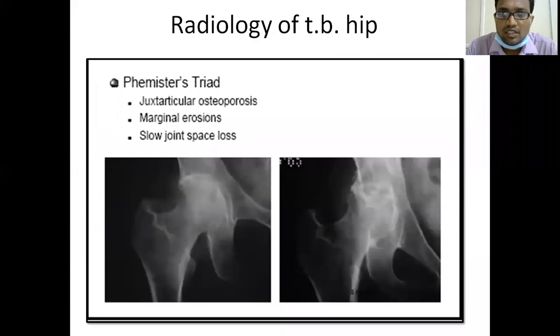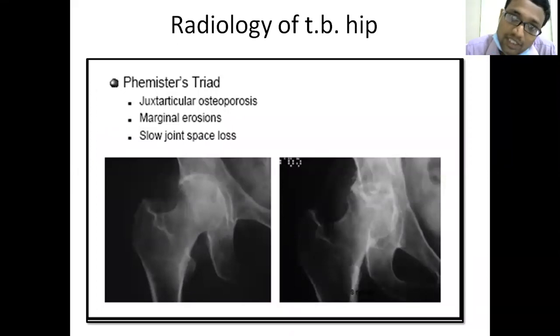Next thing is radiologically, the X-ray. What should we know? I have told the investigative protocol, the same thing. Hemoglobin, total count, differential count, ESR, for every case of tuberculosis. Next is LFT, renal function and liver function. Next, chest X-ray, sputum for AFB and Gram stain. All have to be sent.